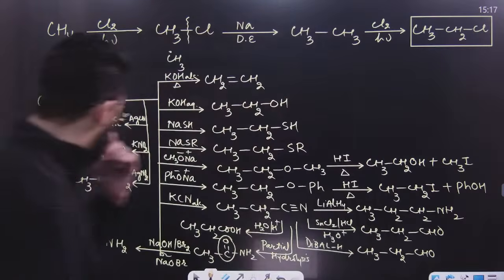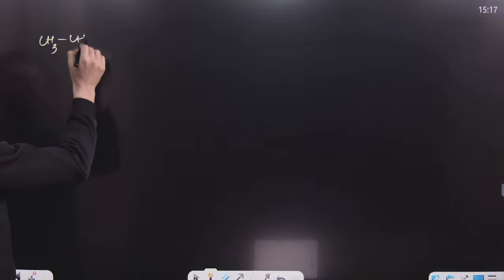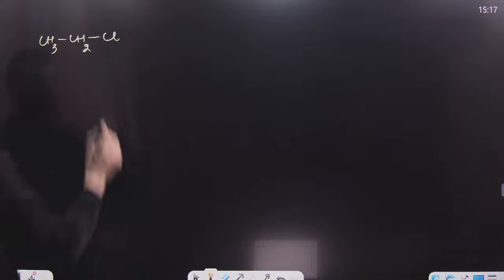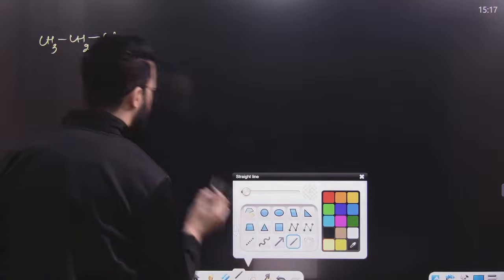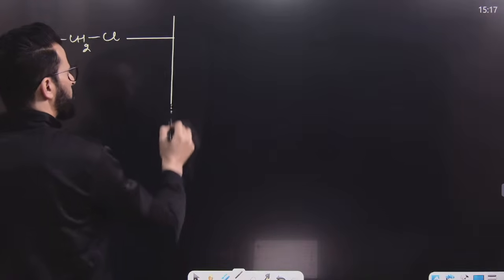Now after this, let me write down this CH3CH2Cl in another slide. Now have a look. Let us show other examples of this.